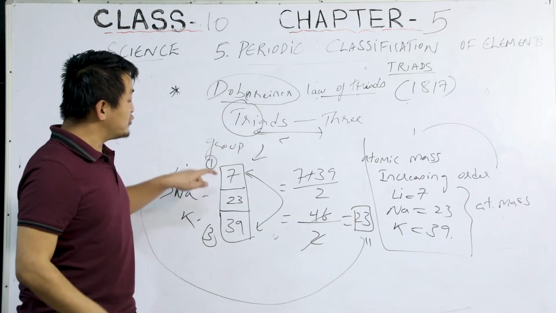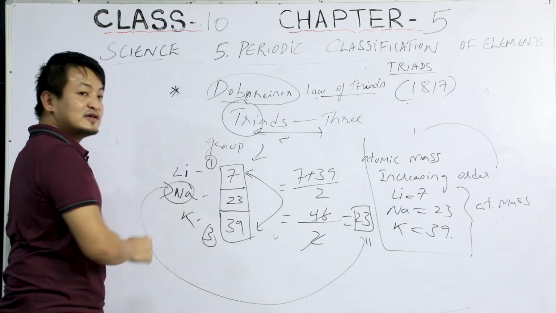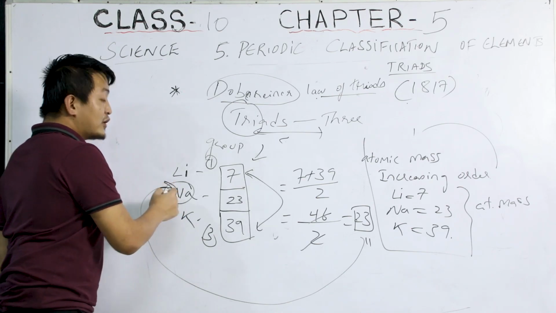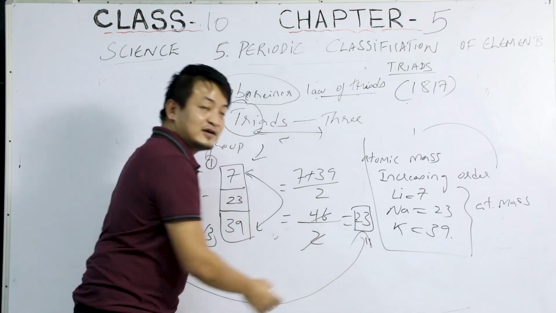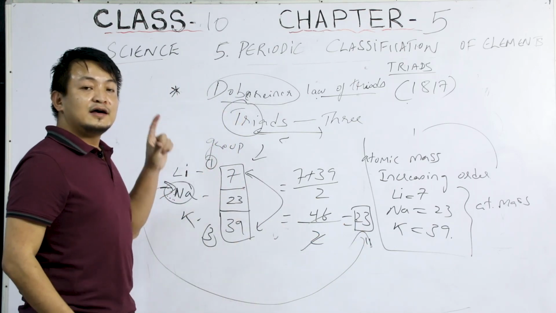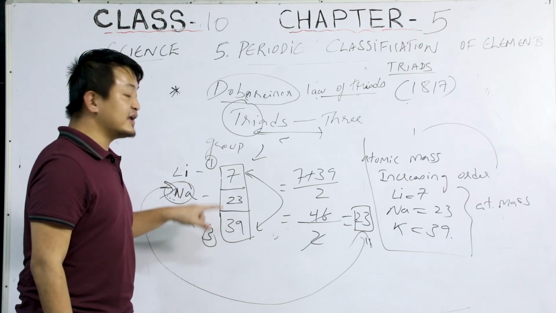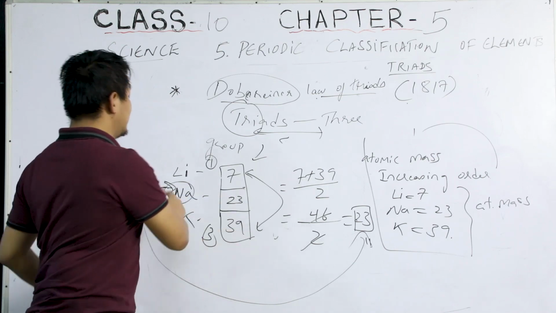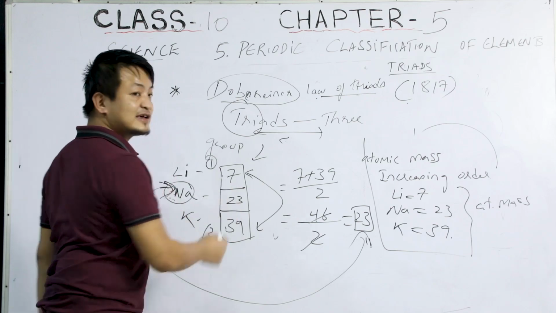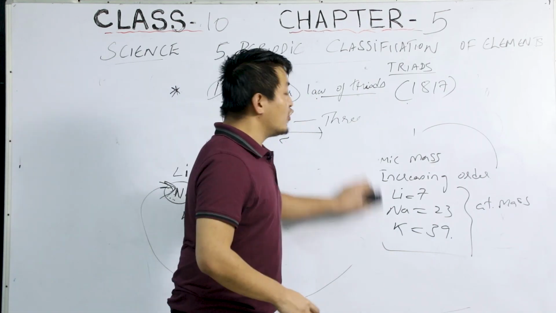So see, when we add these 2 together and take the average, the result is similar to the second one. We are getting the atomic mass of the second. That is known as the law of triads. The arithmetic mean of the first and third is equal to the second. So that is all about this law of triads.